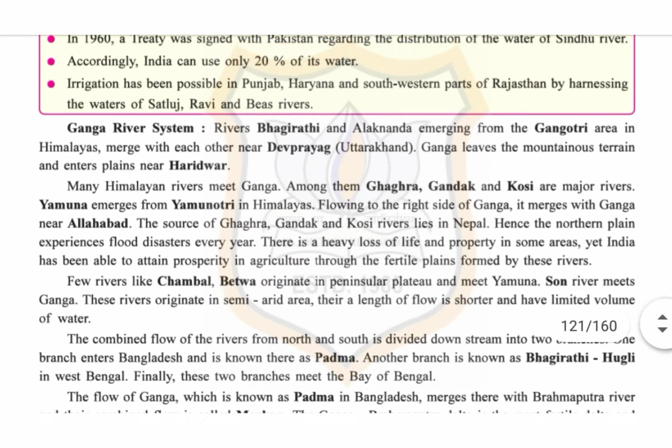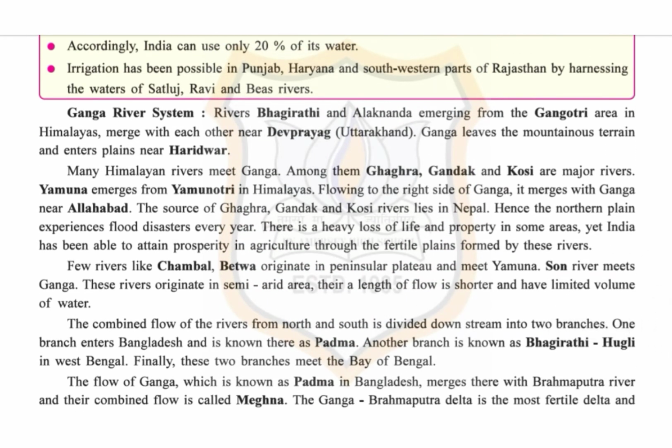Now, Ganga river system. Rivers Bhagirathi and Alaknanda emerging from the Gangotri area in the Himalayas merge with each other near Devprayag in Uttarakhand. Ganga leaves the mountainous terrain and enters the plains near Haridwar. Many Himalayan rivers meet Ganga. Among them, Ghagra, Gandak, and Koshi are major rivers.